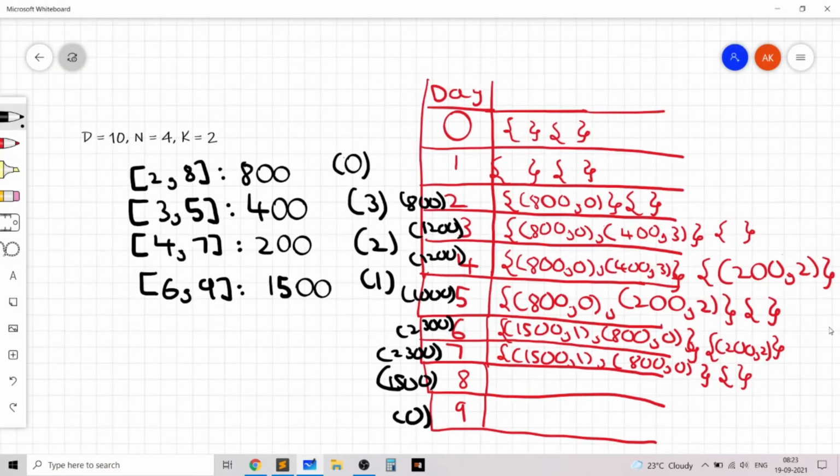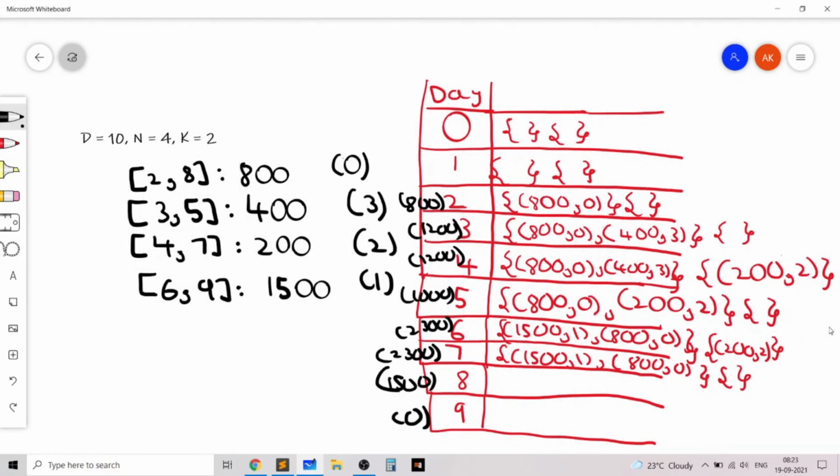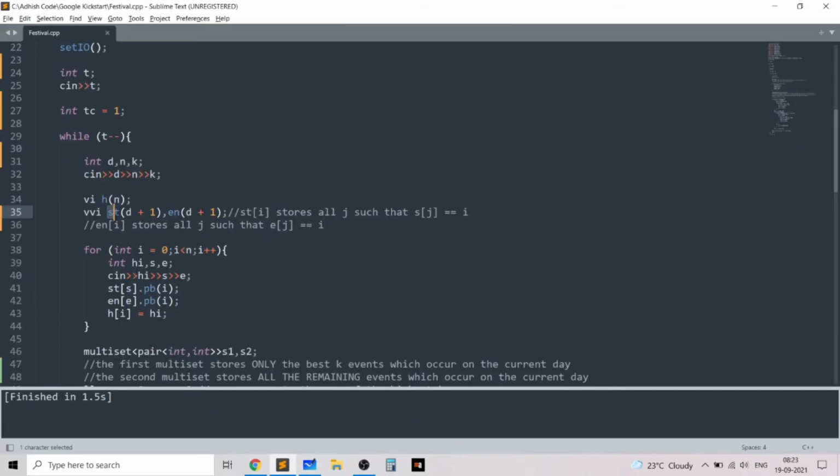So for example, if we have day number 4, then we know that this event with happiness 200 starts on day number 4. We'll store that index 2 starts on day number 4, and we're going to use this to insert it into a multiset. So that's the utility of start.